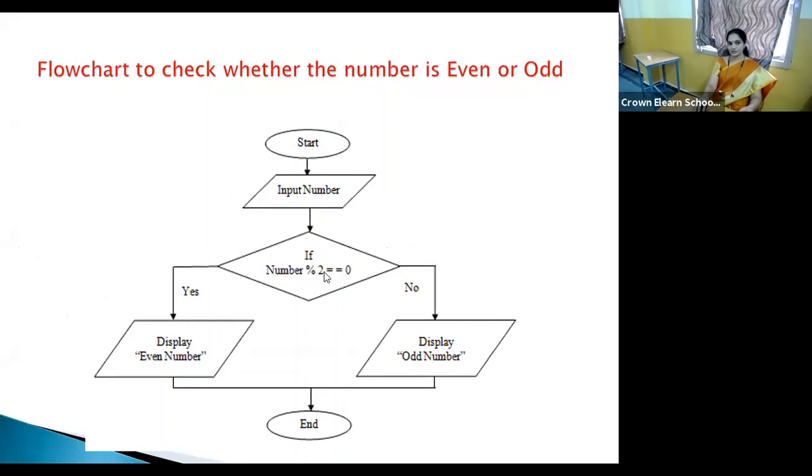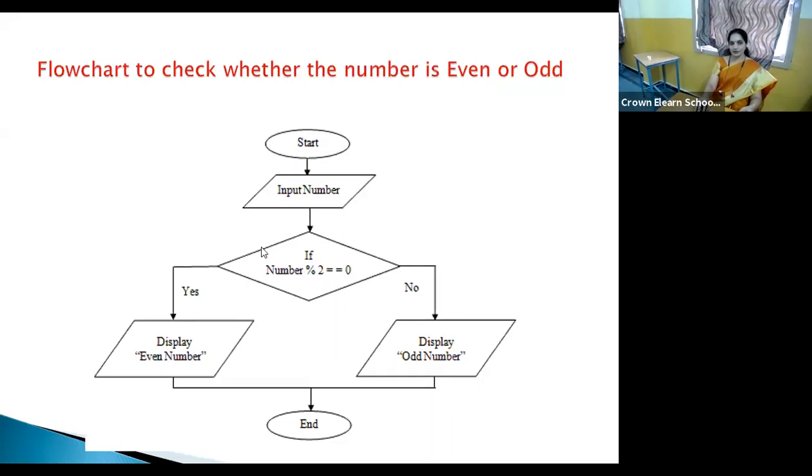Here, please listen to me carefully. If the number is divisible by 2, here, can you note this symbol? In math, you will call it percentage, I think. This we call the mod operator. Listen to me carefully. This mod operator will give the remainder when you divide the number.